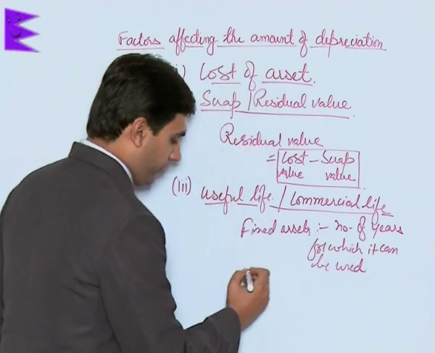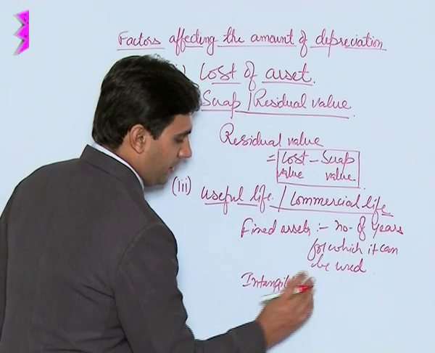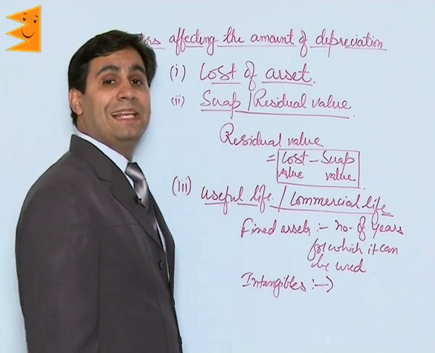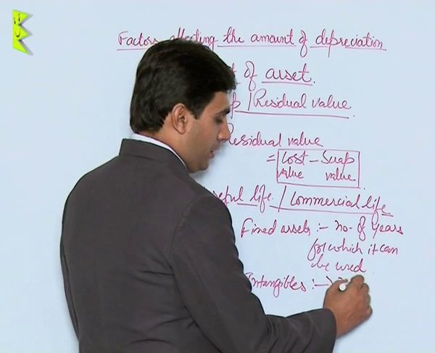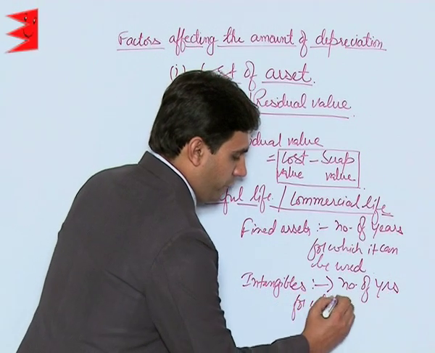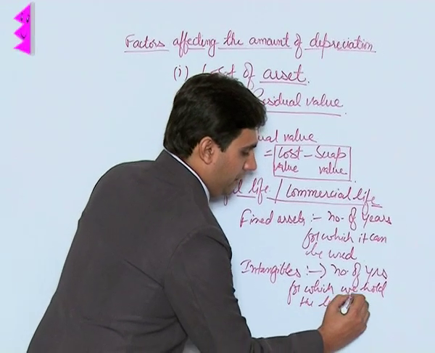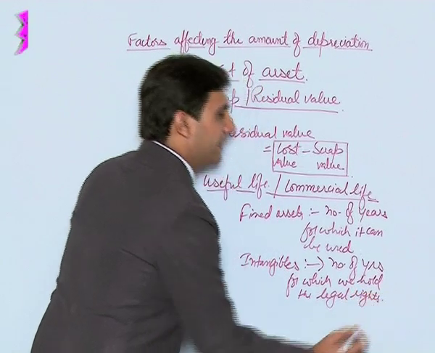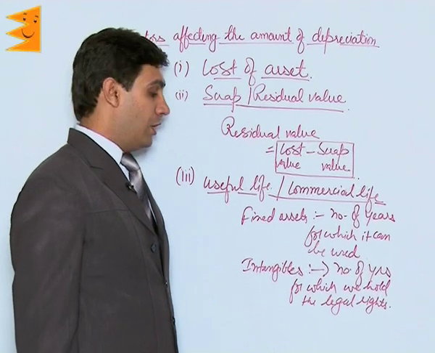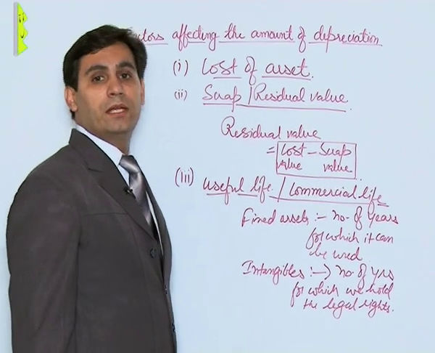And in case of what we call intangible fixed assets, it would be the number of years in which the legal rights will expire, the number of years for which we hold the legal rights. Let's say you have patents for 5 years. So then depreciation would have to be charged for 5 years. If you have a copyright for 10 years, then the depreciable number of years obviously would be 10.